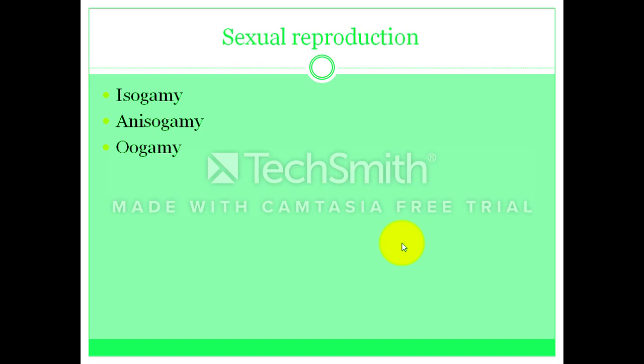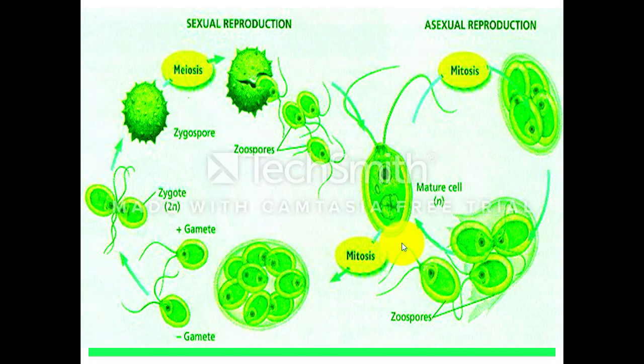Then is the process of sexual reproduction. Sexual reproduction is carried out through three methods, which are isogamy, anisogamy and oogamy. Isogamy is the condition in which the gametes are of the same size and shape. Anisogamy is the condition in which the gametes are of unequal size and shape, and oogamy is the advanced form of anisogamy. This is the sexual reproduction and asexual reproduction. So this is the overall cycle of the reproduction of the Chlamydomonas.